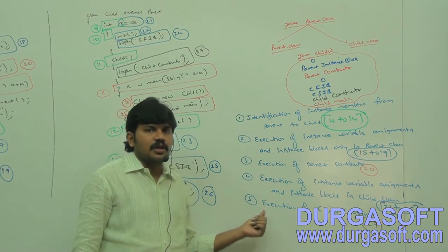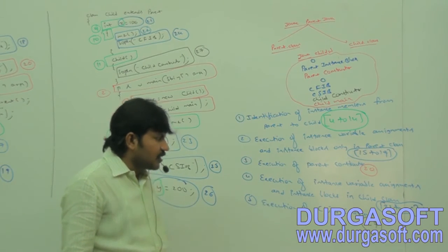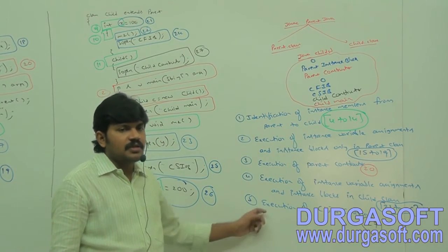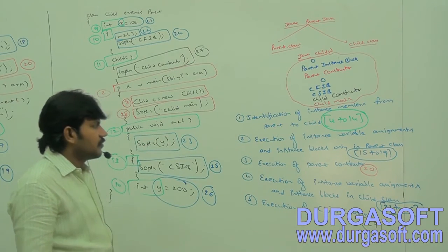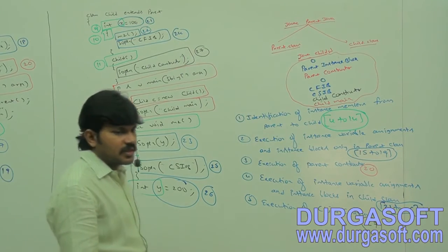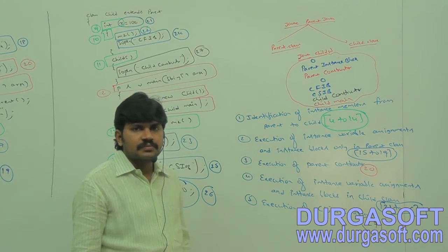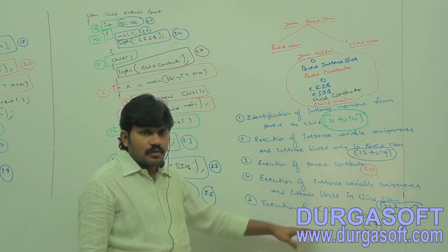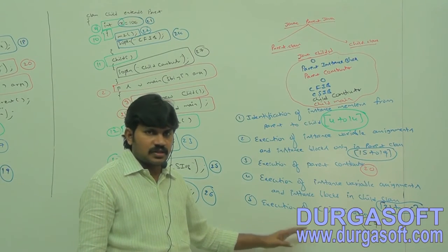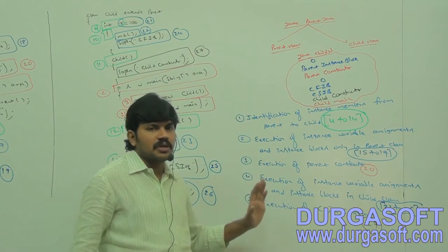Next, execution of child constructor, 27. Execution of child constructor, 27. Are you able to understand, right? Okay, so make sure you people have clarity.